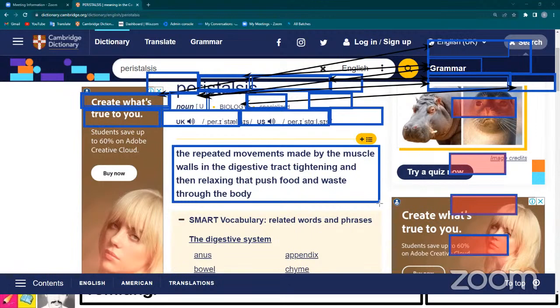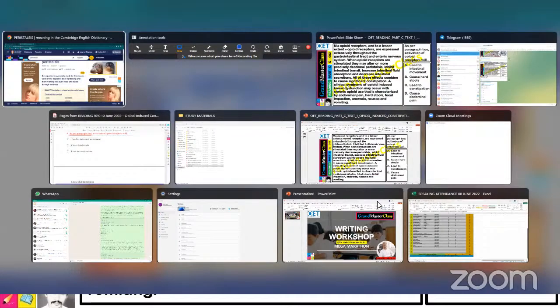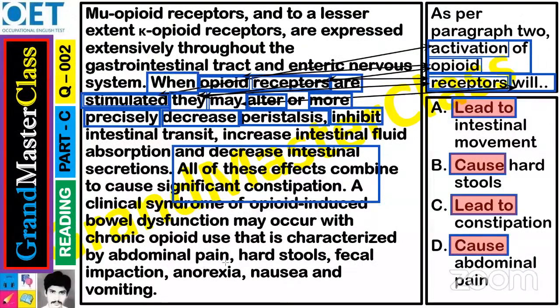So that is very important. If you do not understand that one, you lose the point. The question is asking you whether you know the meaning of this word peristalsis or not. If you don't understand, you lose the answer. So now let us come here.